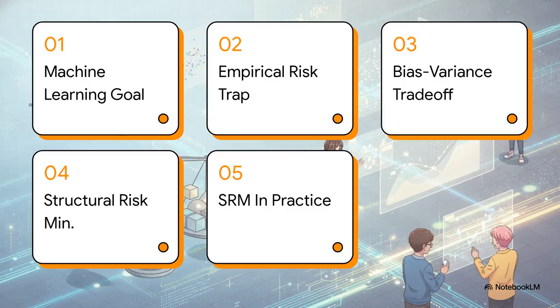To solve this mystery, here's our roadmap for today's explainer. We'll start with the basic machine learning goal, look at the trap of empirical risk, break down the bias-variance tradeoff, and then introduce the hero of our story, structural risk minimization, before seeing how it all gets put into practice.